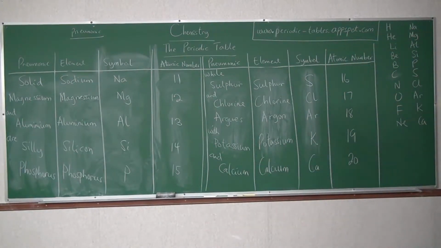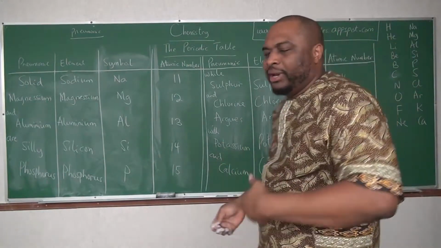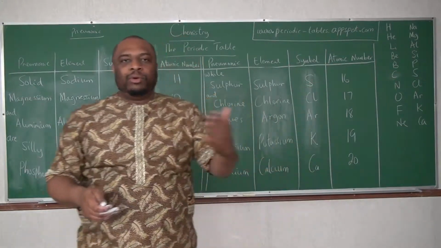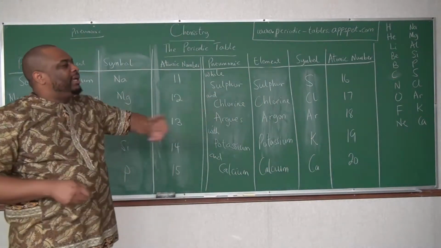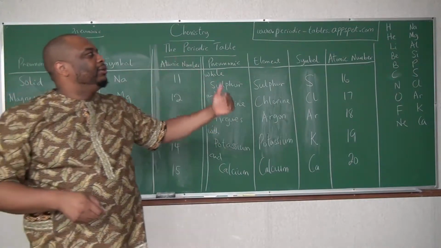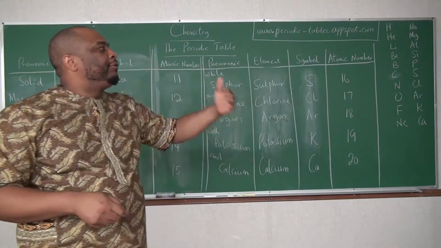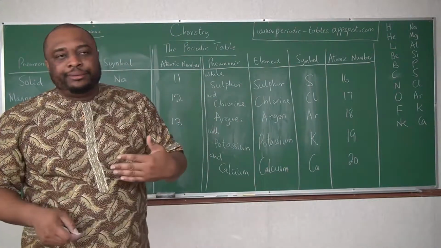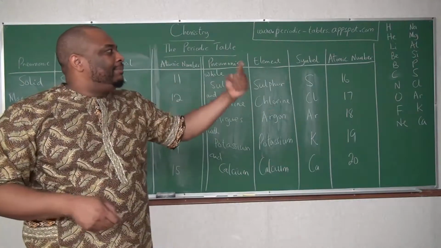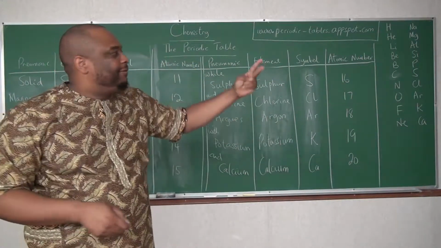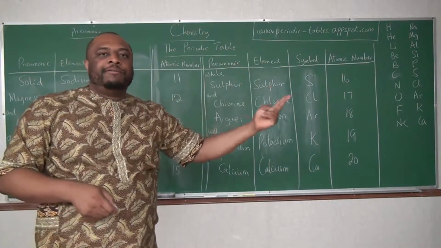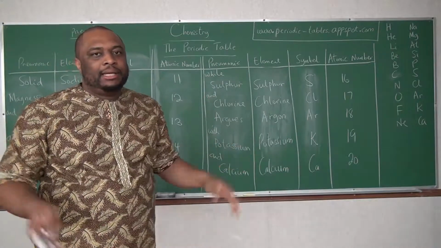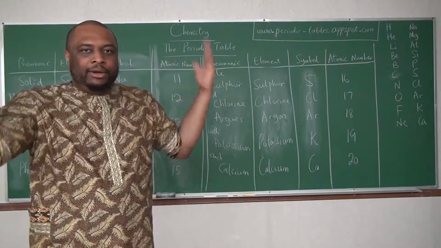Later we're going to go to the transition elements, from 21 to 30. But this is the first 20 elements. Hydrogen and helium likes berries borrowed from carbon, as nitrogen and oxygen flourishes in neon. Solid magnesium and aluminum are silly phosphorus, while sulfur and chlorine argues with potassium and calcium. Just like that. I didn't have to look up anything and I already know it.